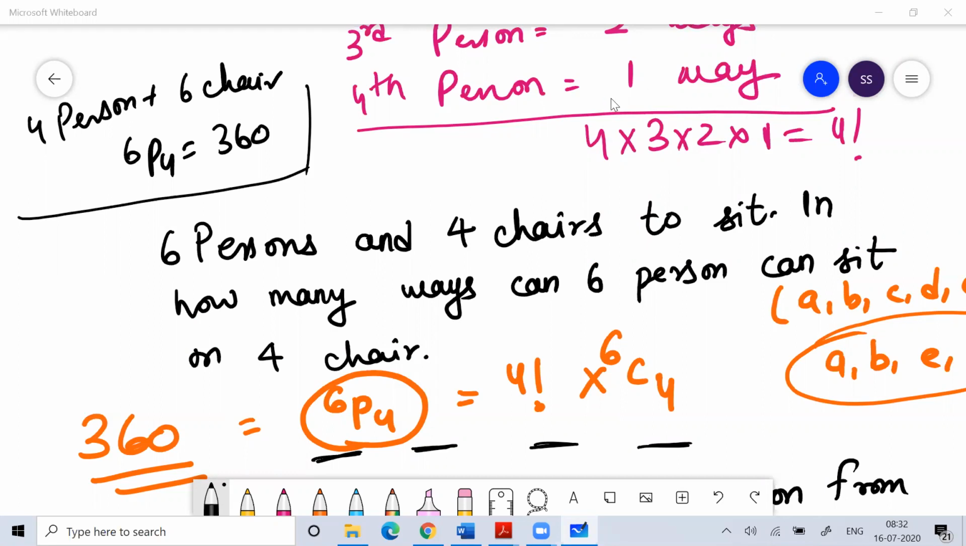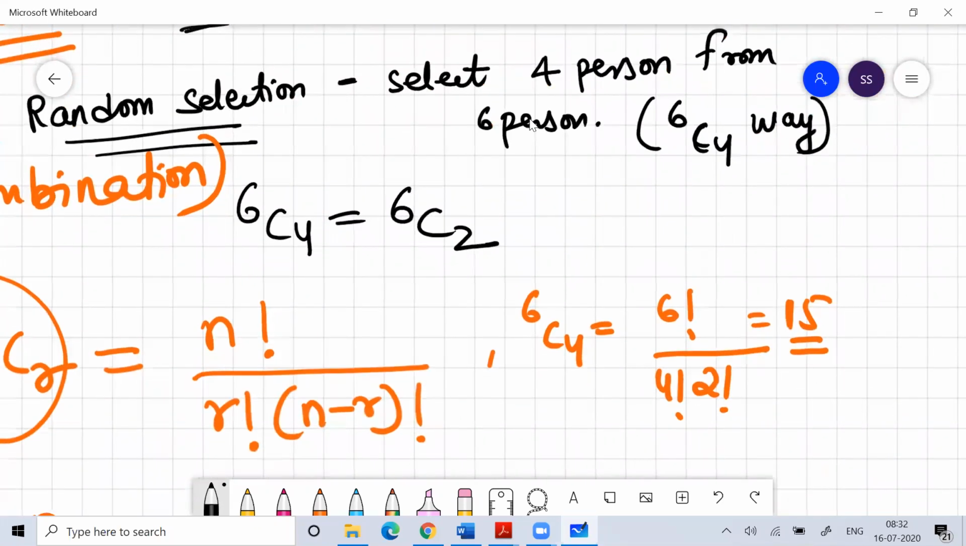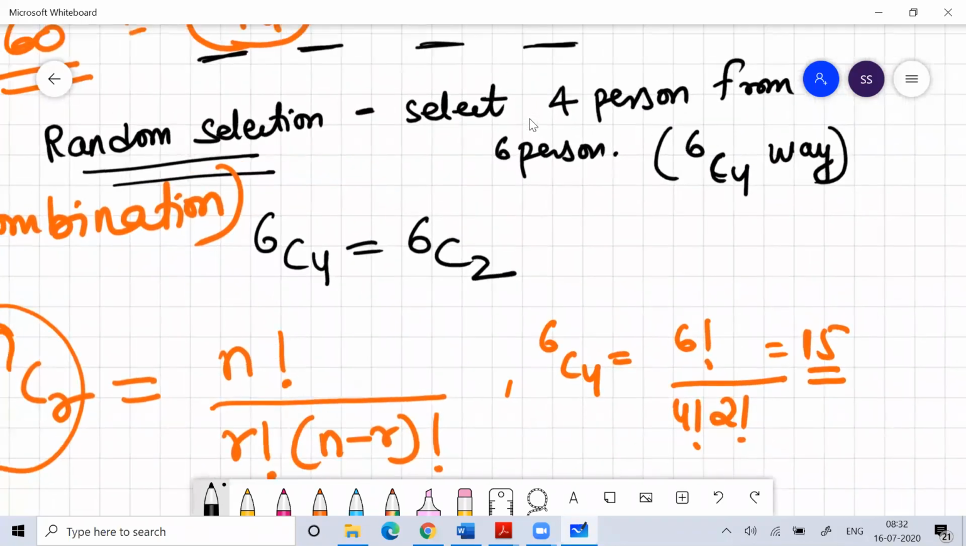Clear, right? What 15? I did not understand. Anusha, what you wrote, 15? 6C2 is 15. I wrote 15 only. No? Yeah, 6C2 or 6P4, that is 15.